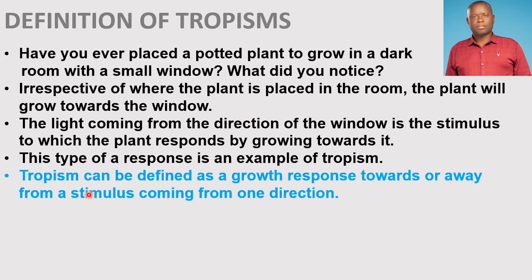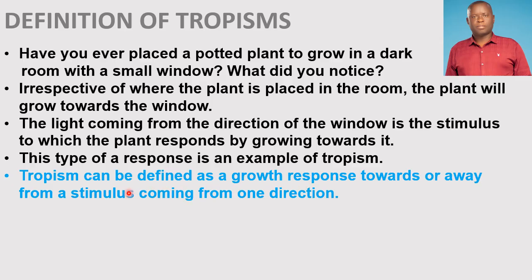So we shall define tropism as simply a growth response towards or away from a stimulus coming from one direction. It is possible for an organism to grow towards a stimulus or away from a particular stimulus.